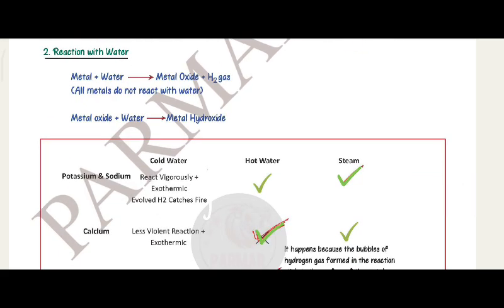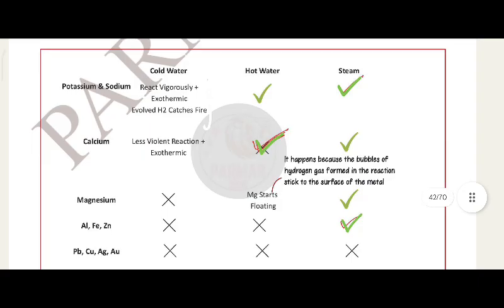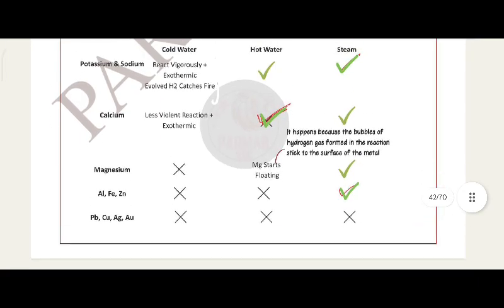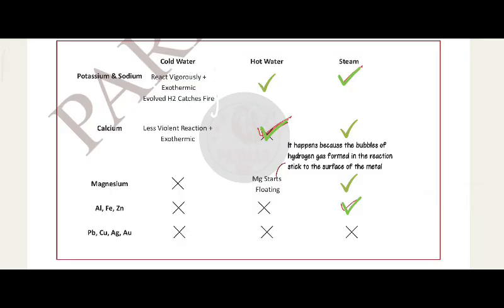Reaction with water: metal plus water forms metal oxide plus H2 gas. All metals do not react with water. Metal oxide plus water gives metal hydroxide. Potassium and sodium react with cold water, hot water, and steam. They react vigorously and exothermically, evolve H2, catch fire, and also react with hot water and steam.